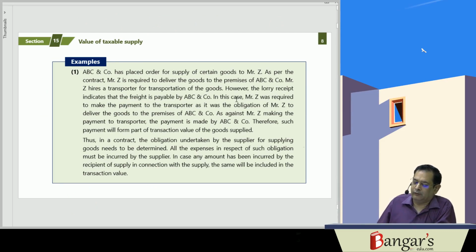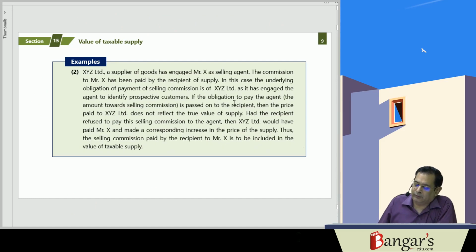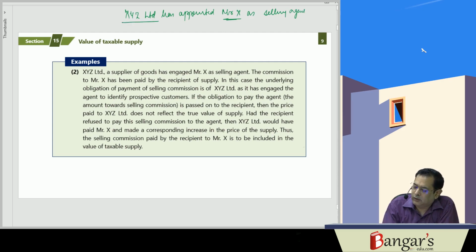So if an agent has been appointed, say XYZ Limited has appointed Mr. X as selling agent. Now X finds the buyer, say ABC Limited.